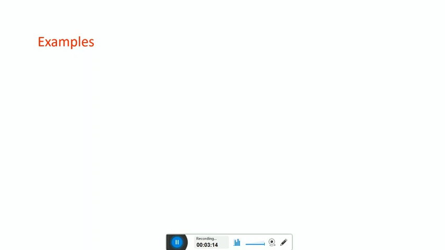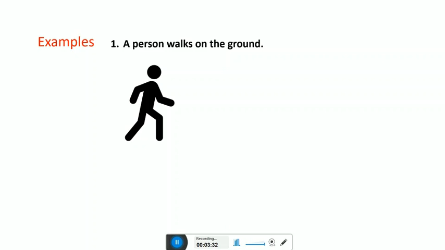Now, examples of the third law. In our daily life, there are a large number of examples of Newton's third law. The first one is a person walking on the ground. As a person walks on the ground, he or she exerts a force on the ground and the ground exerts an equal force on the person.